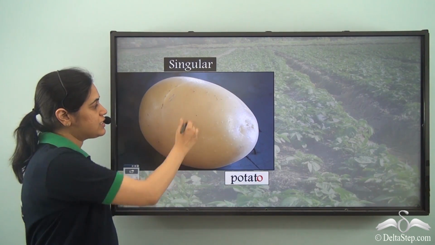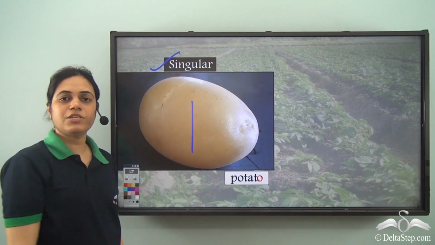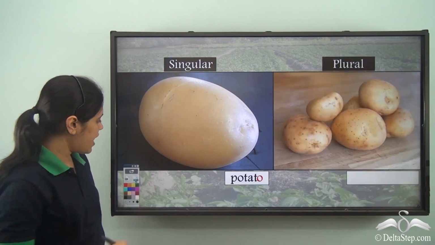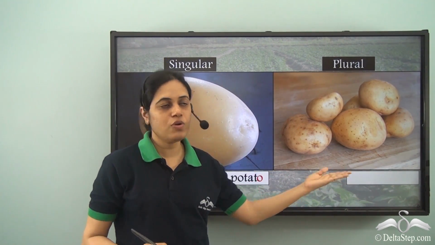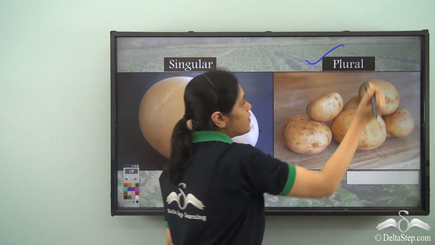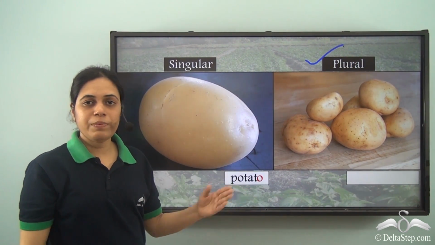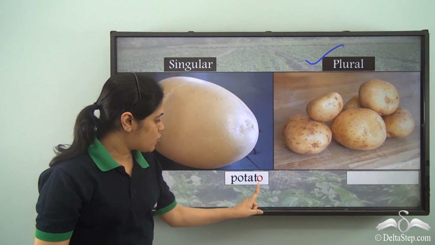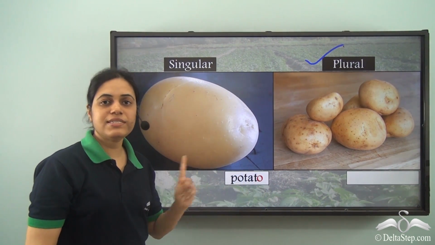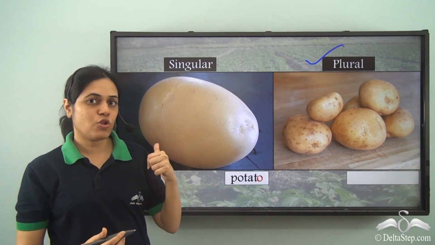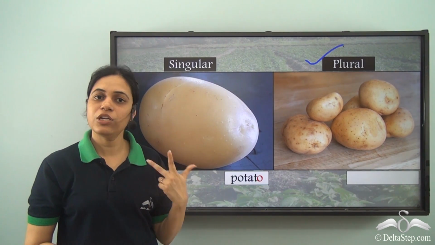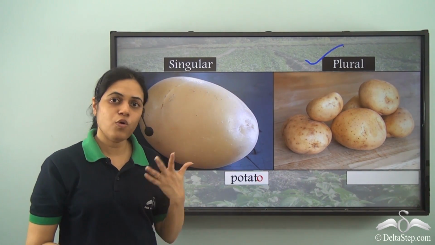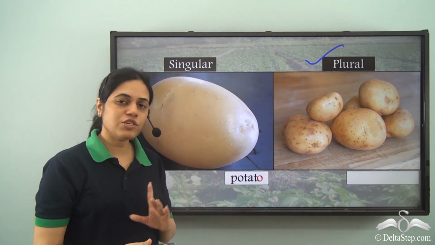Potato means one single potato. But if I have more than one potato, it is plural. What will be the plural form? So before O, there is a T. That is not A, not E, not I, not O, not U. So it is not a vowel.